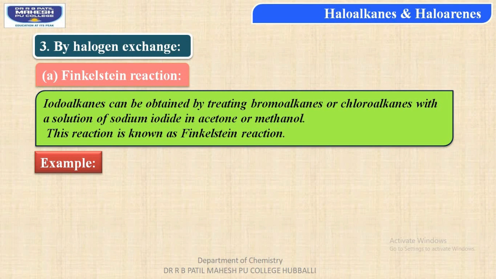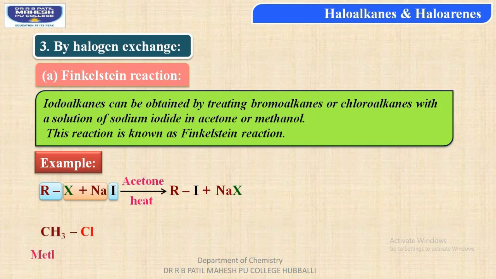When an alkyl halide is reacted with sodium iodide, that is, RX alkyl halide is made to react with sodium iodide, NaI, in the presence of solvent, students, as acetone. On heating, we get alkyl iodide with the removal of sodium halide.